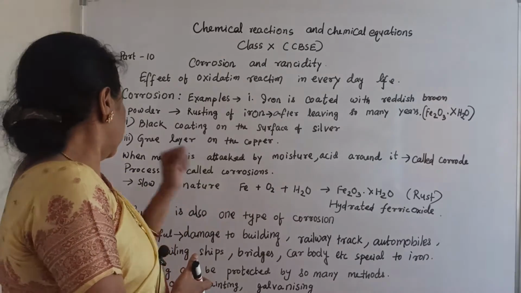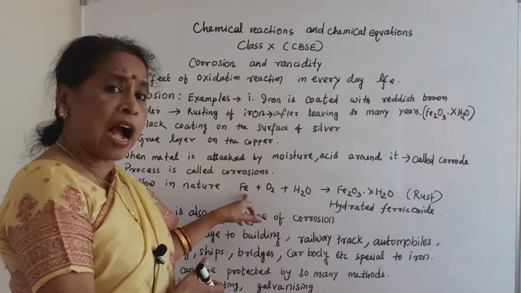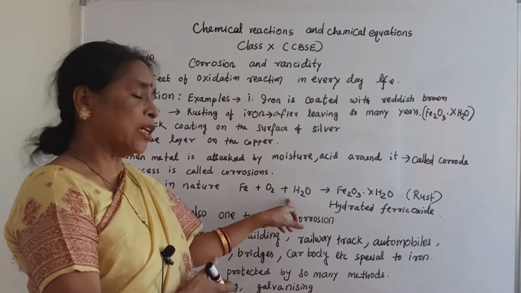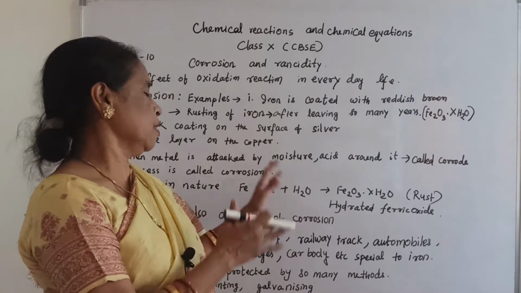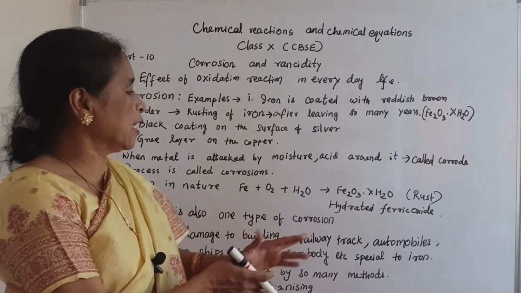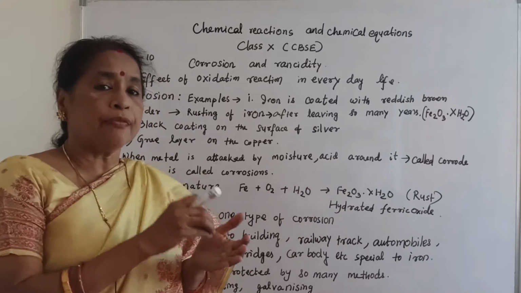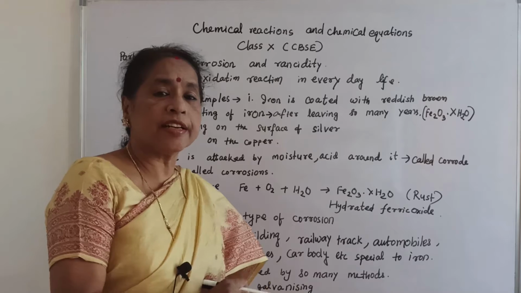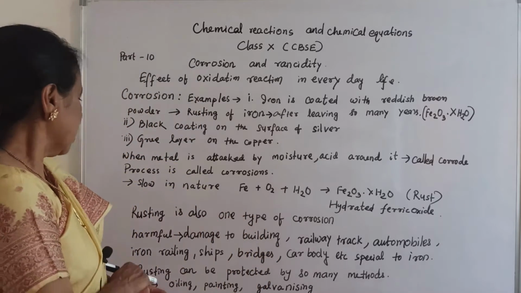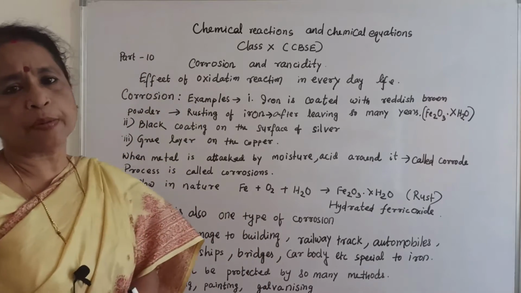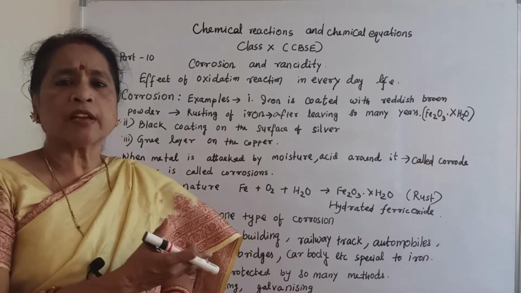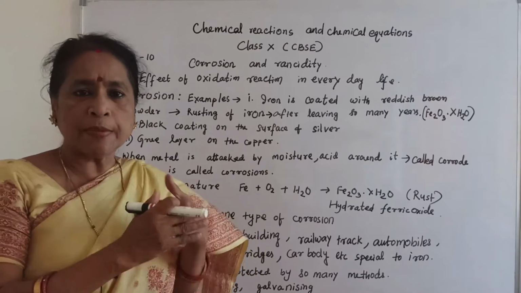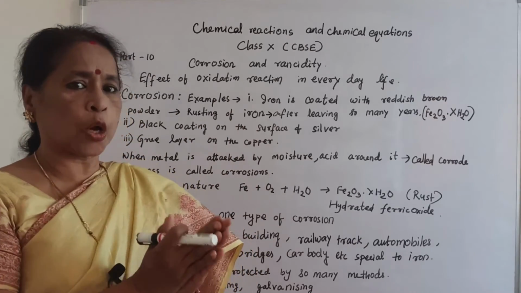So, iron, oxygen from the atmosphere and water, that is moisture from the atmosphere: when the three combine, it gives Fe2O3.xH2O, which is rust, called hydrated ferric oxide. So rusting is one type of corrosion. Corrosion means rusting when it is attached to iron, the word is rusting. For other metals, the general process is called corrosion.